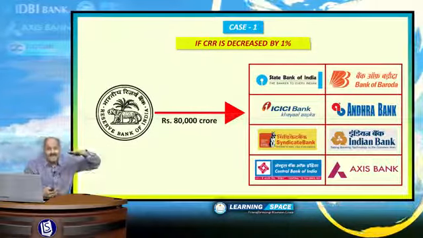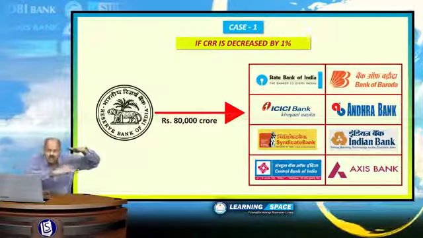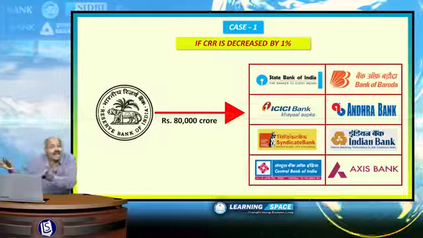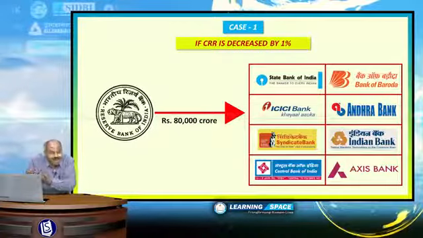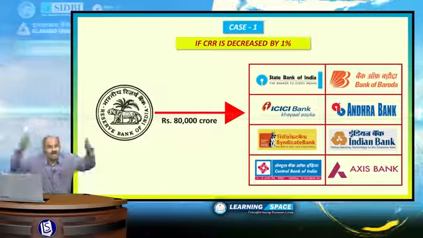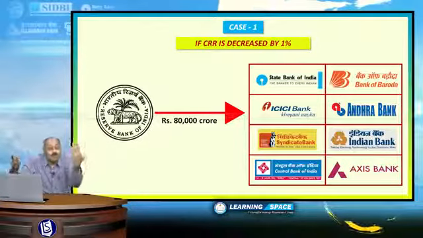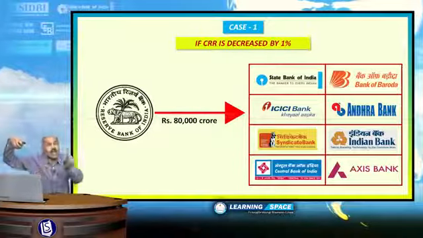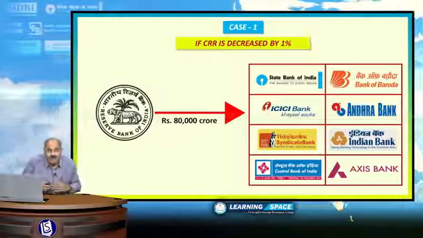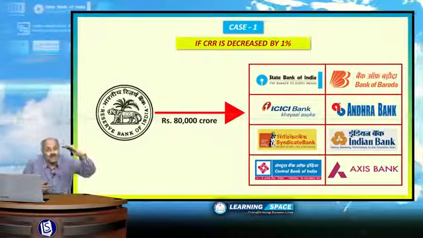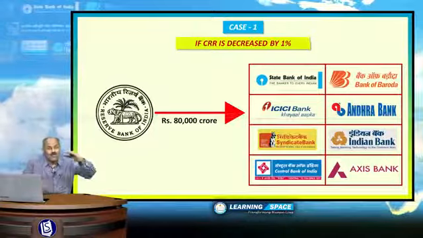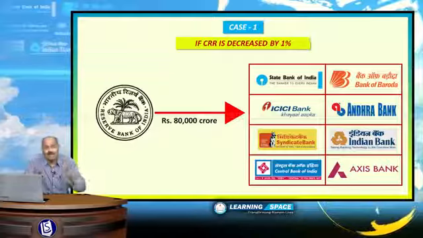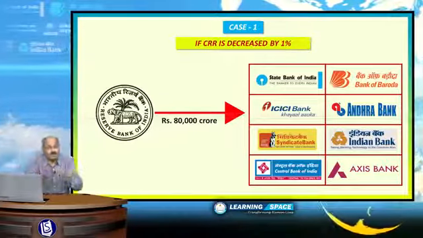RBI's present CRR is 4%. If they reduce it to 3%, then 80,000 crores of rupees will be available additionally in the banking system, which may lead to additional demand, which may lead to additional growth. But because of additional demand, demand pull inflation will be there. Because of inflation, the common man will suffer. That's why RBI has to strike a balance with regard to the circulation of money in the system. That means they have to strike a balance between inflation and growth.